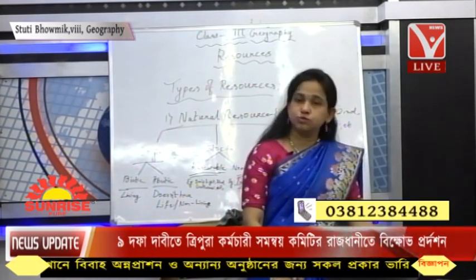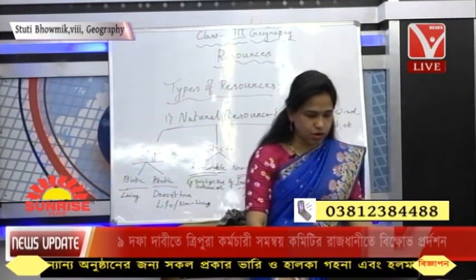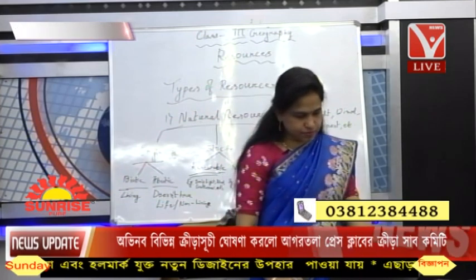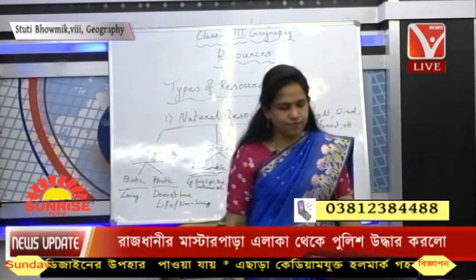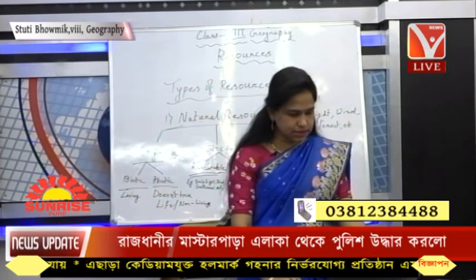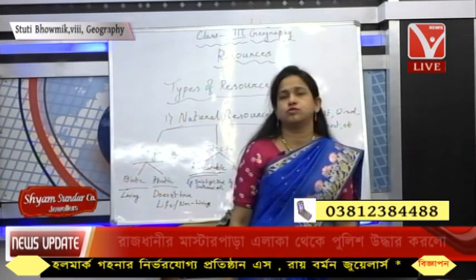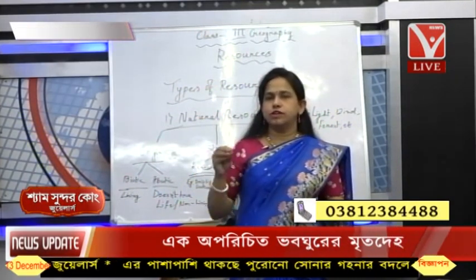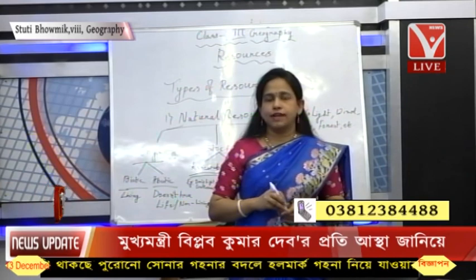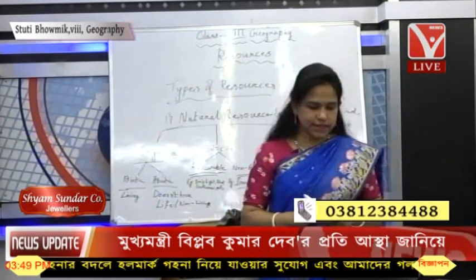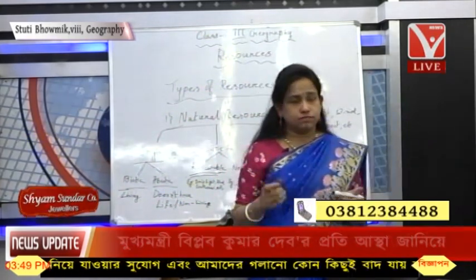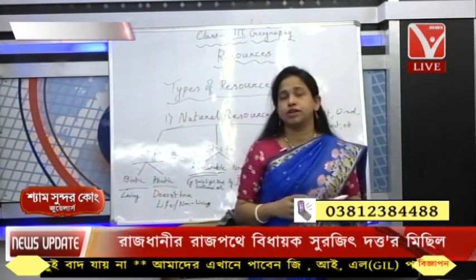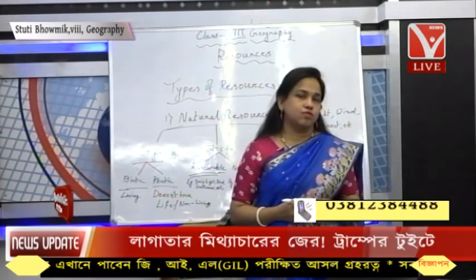On the basis of distribution, resources can be ubiquitous and localized. Ubiquitous can be found everywhere, and localized are found only in certain places, like copper and iron ore. Locally these are only found, in some places. And ubiquitous are those resources that can be found everywhere, like the sun's energy, the wind, the water, this kind of things.